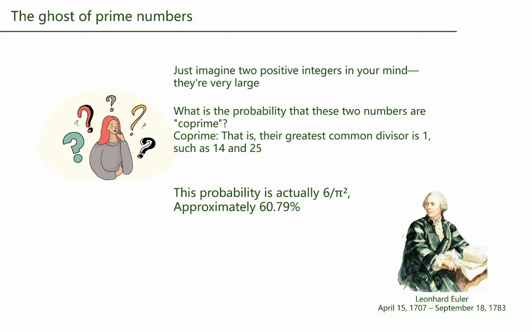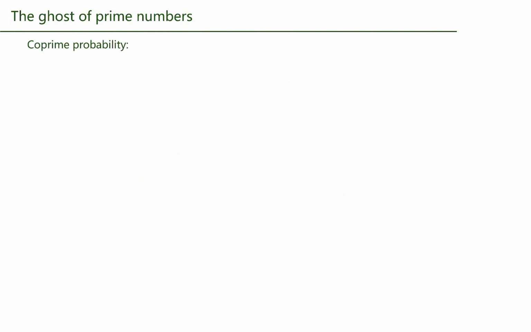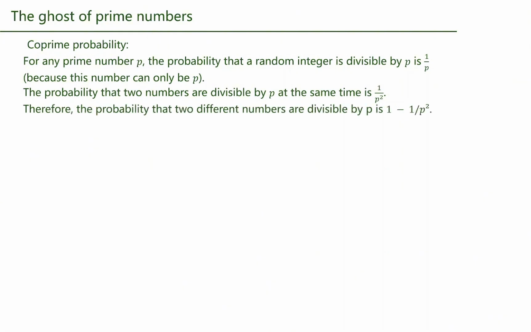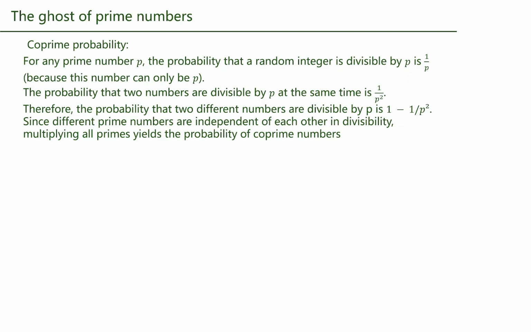This mystery traces back to the famous Basel problem, which centers on the Riemann zeta function. The derivation is straightforward. For any prime number p, the probability that a random integer is divisible by p is 1 over p. The probability that two random integers are both divisible by p is 1 over p square. Thus, the probability that they are not both divisible by p equals 1 minus 1 over p square. This is basic high school probability. Since divisibility by different primes are independent events, we take the product of these terms over all primes to get the probability of two numbers being coprime.